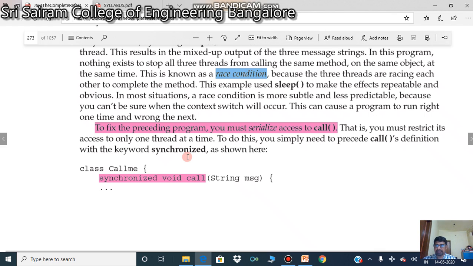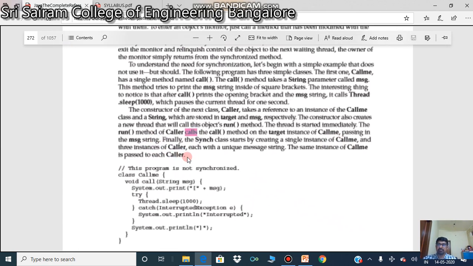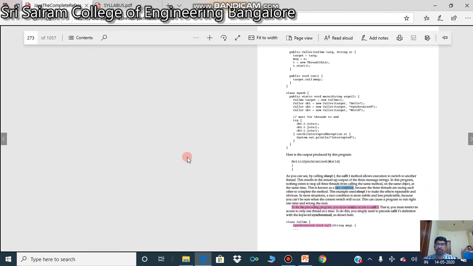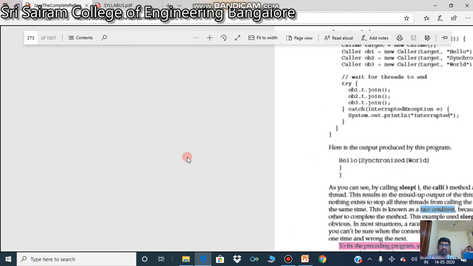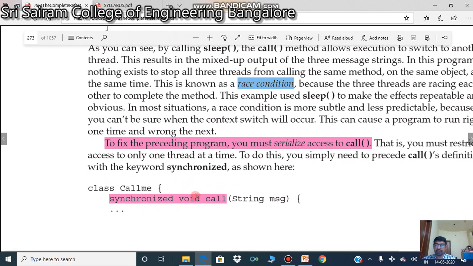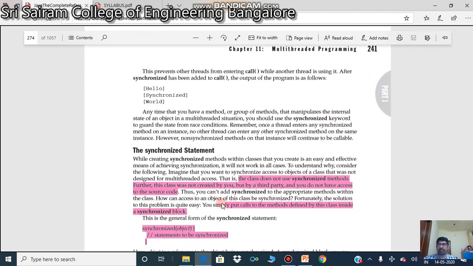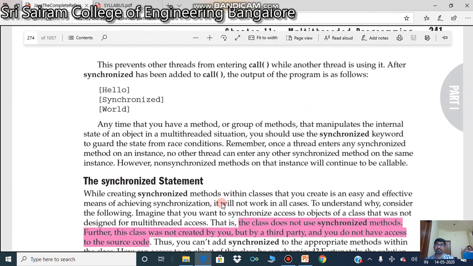The class name is Callme, and nothing else changes. This is the only change we have made: we have put the synchronized keyword before the method we want to synchronize. Everything else is the same. When you do this, look at the output. What are we getting? We are getting it in this format.